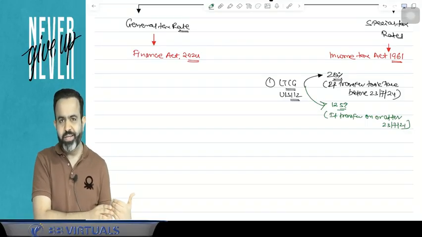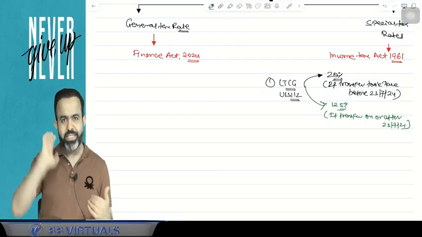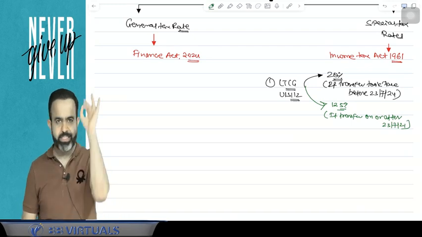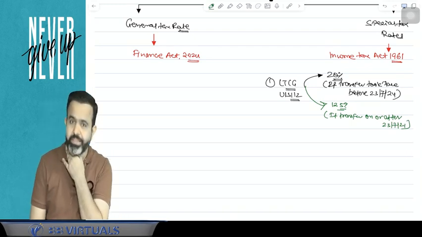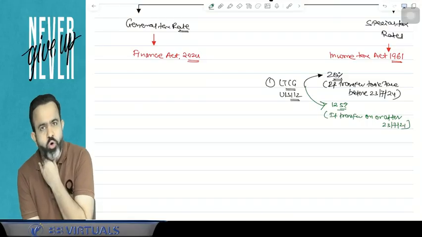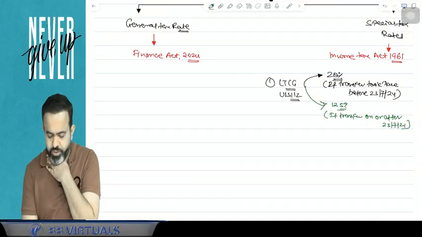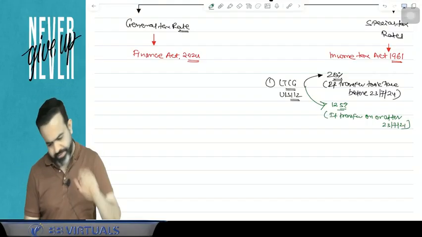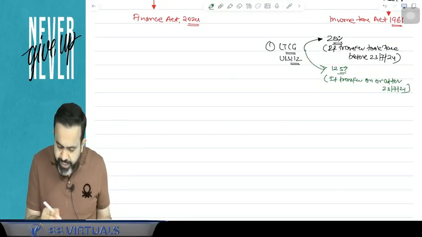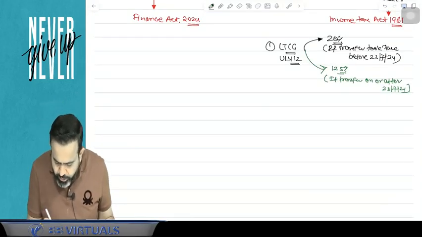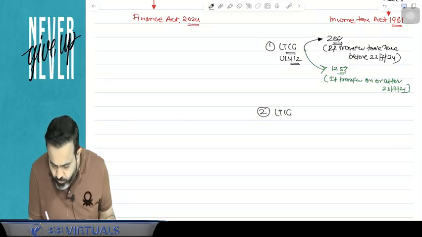previous year 24-25 is applicable. So if transfer took place before 23rd of July 2024, then the tax rate is 20% in case of long-term capital gain. And if transfer took place on or after 23rd of July 2024, then the tax rate is 12.5%. Now guys, next is the case of long-term capital gain under section 112A.